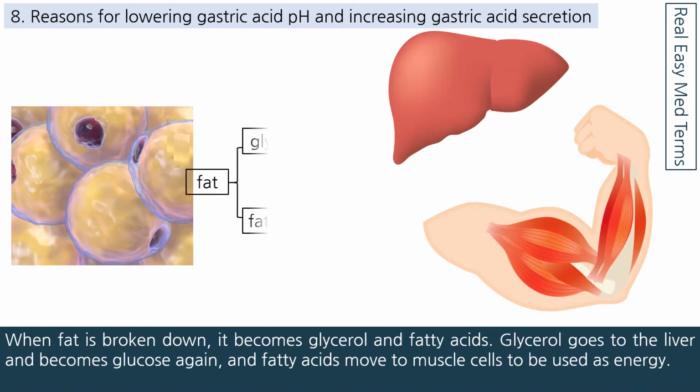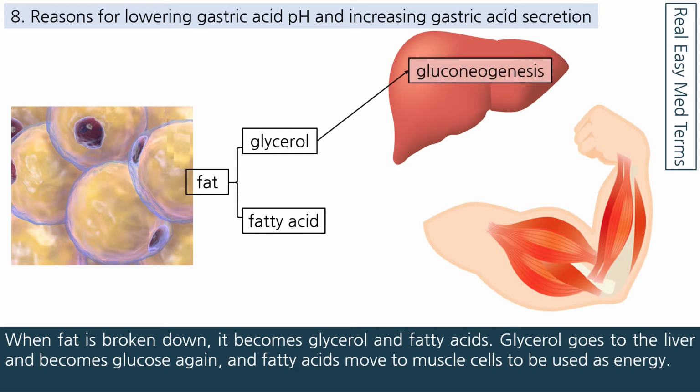When fat is broken down, it becomes glycerol and fatty acids. Glycerol goes to the liver and becomes glucose again, and fatty acids move to muscle cells to be used as energy.